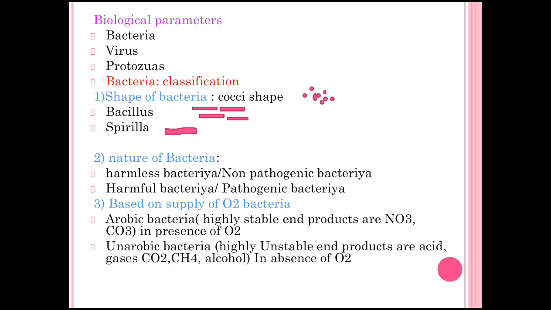First one is the cocci shape. We can see in the diagram that there are small circular shapes. These small circular shapes are the shape of the bacteria. It's called cocci shape.